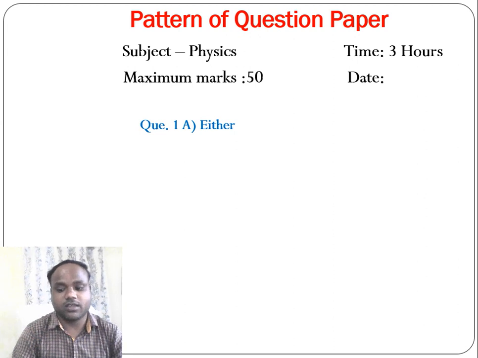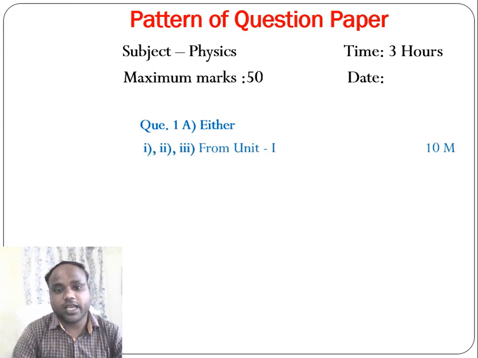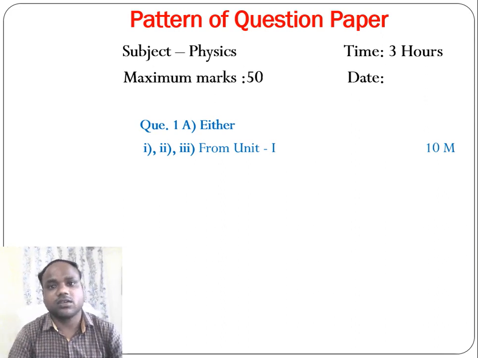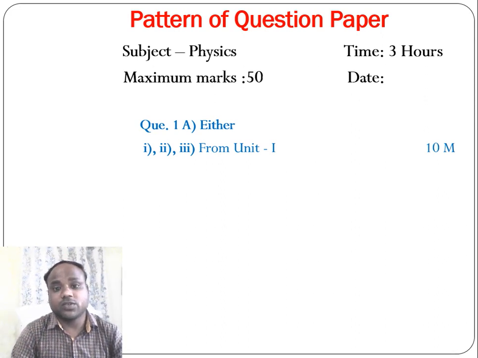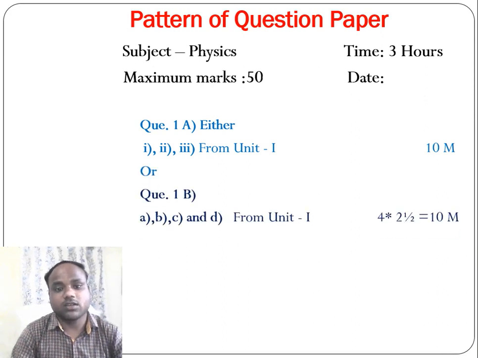Question 1A, it is an either-or question. This question has minimum 1, maximum 3 or 4 questions. All these questions will be asked from unit 1, which carry 10 marks. Student will have to solve either question 1A or question 1B.